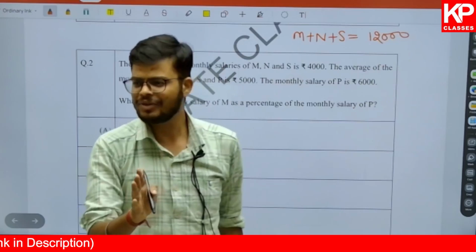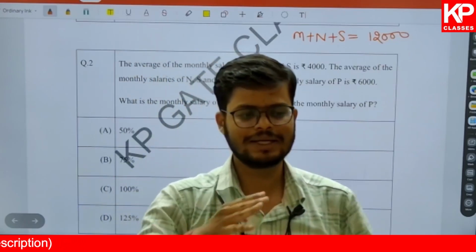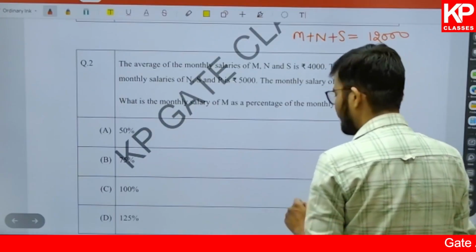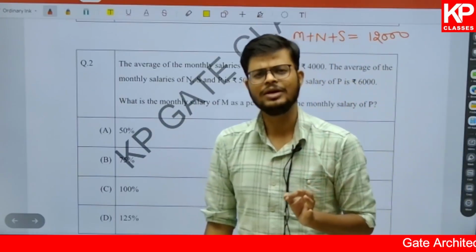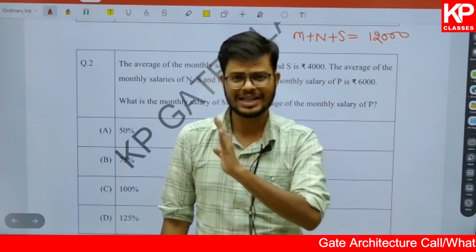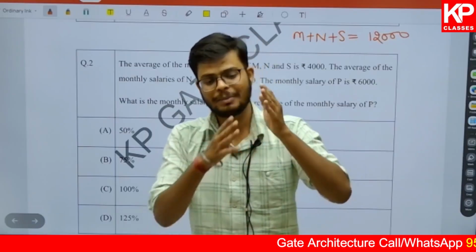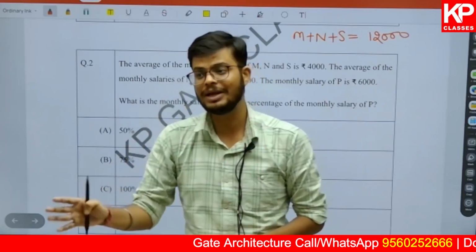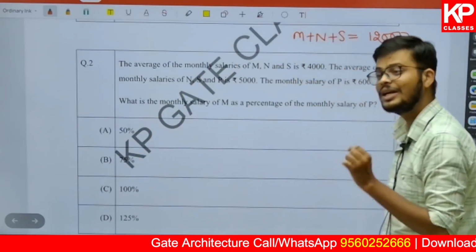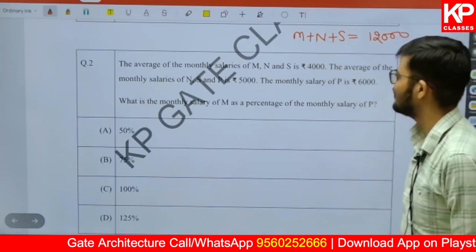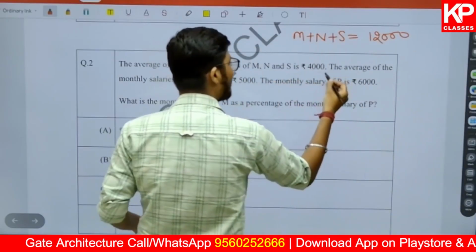What do we mean by average? Suppose there is a team of 11 players, and the average per batsman is, for example, 40. That means on an average, every player is making 40 runs. That does not mean every player is making exactly 40 runs, but if you count the runs made by the 11 players, you will find that 40 multiplied by 11 is the total number of runs made by the team. So here M plus N plus S is giving 12,000.